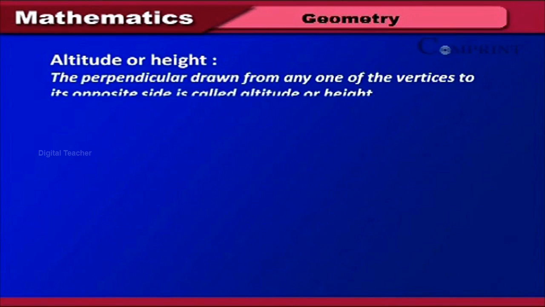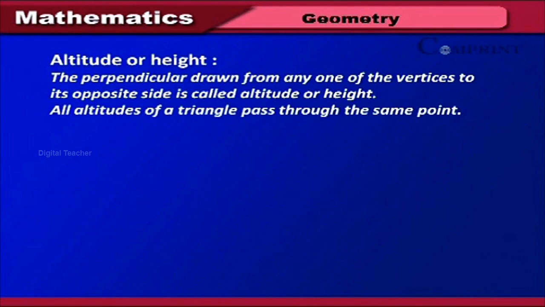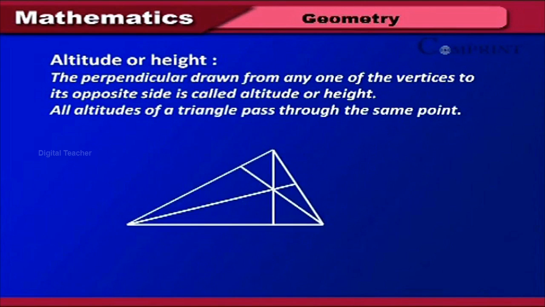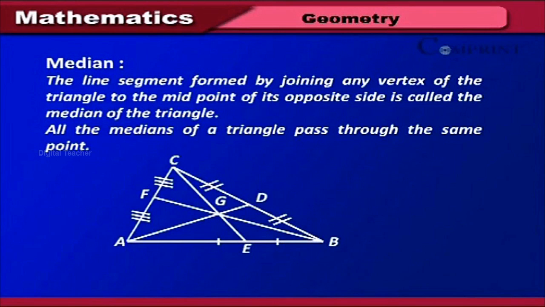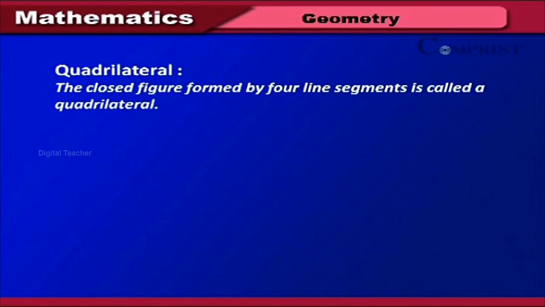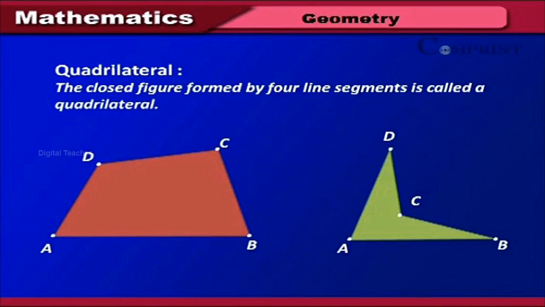Altitude or height. The perpendicular drawn from any one of the vertices to its opposite side is called altitude or height. All altitudes of a triangle pass through the same point. Median. The line segment formed by joining any vertex of the triangle to the midpoint of its opposite side is called the median of the triangle. All the medians of a triangle pass through the same point. Quadrilateral. The closed figure formed by 4 line segments is called a quadrilateral.